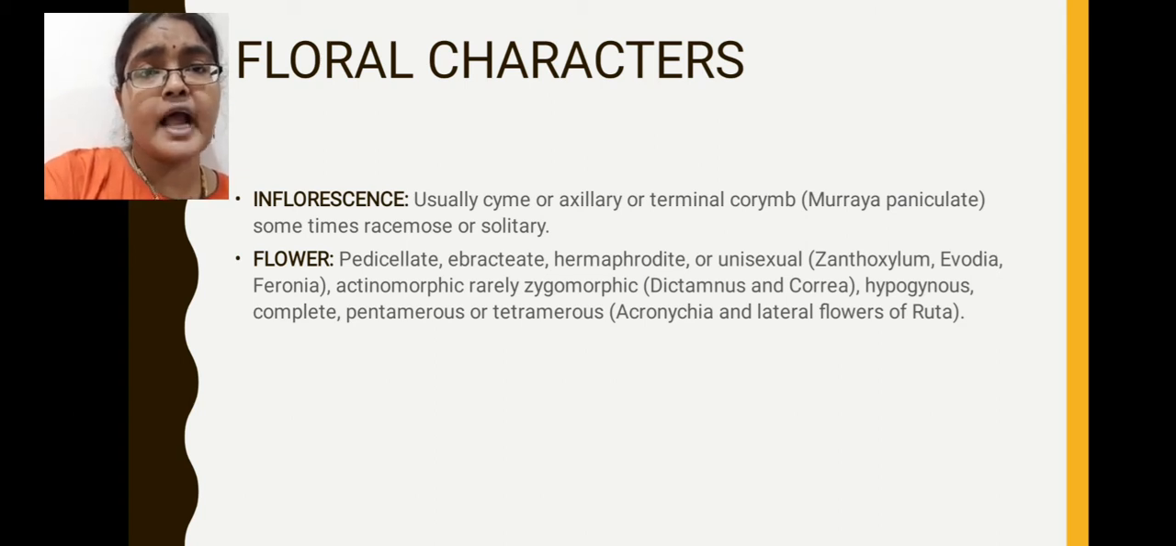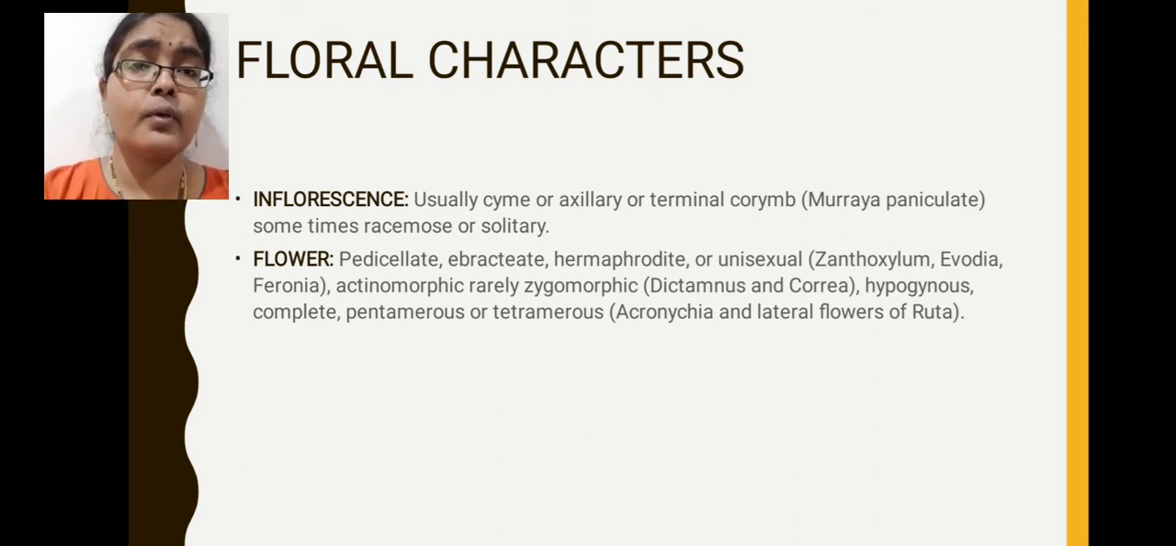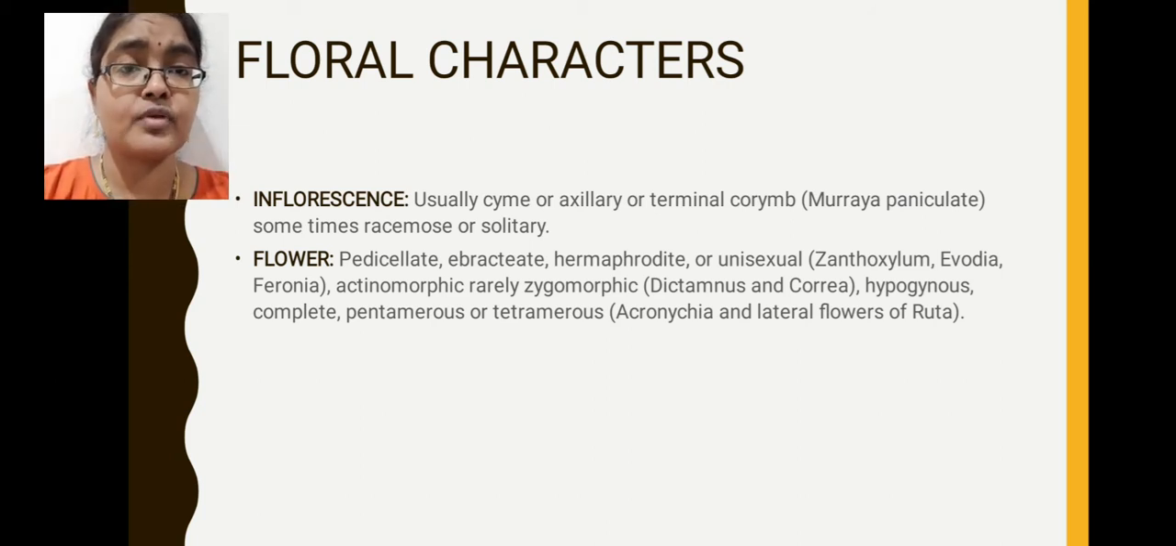Next, flowers are hypogynous in condition. On the basis of the position of the ovary, flowers are described into three types. Here the flower is hypogynous. Hypogynous flower means the ovary is present at the top position, and below the ovary the remaining floral parts like stamens, petals and sepals arise. That is why it is called a hypogynous flower.